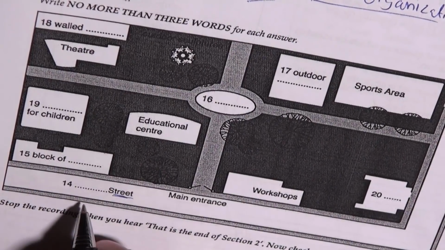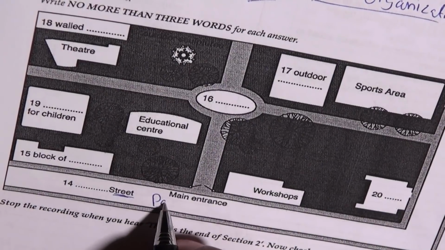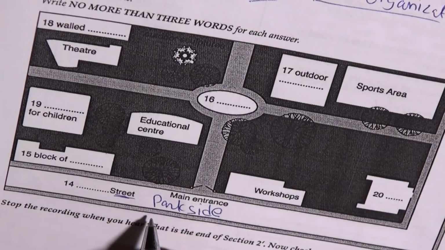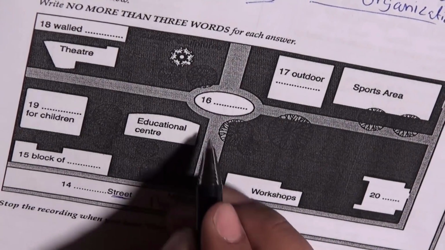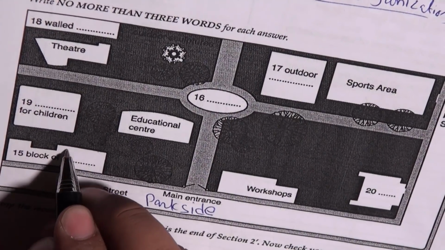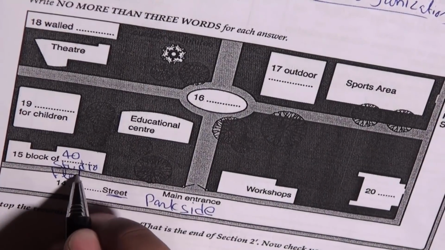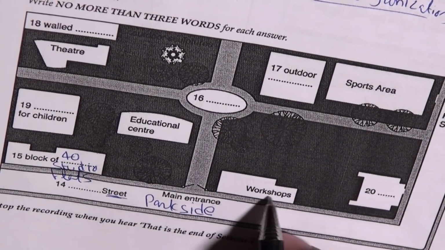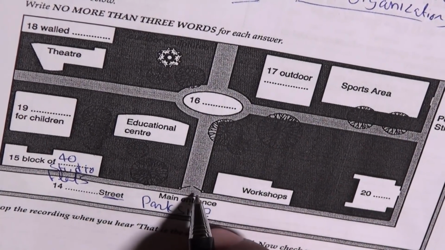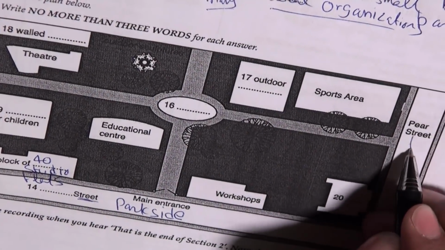If we start here at the bottom, you can see Parkside Street, where the main entrance to the park is. On the left of the entrance, in the bottom left-hand corner of the plan, there will be a block of 40 studio flats. On the other side of the entrance, there will be some workshops for local businesses. There will also be another entrance here on the top right, which leads into Pear Street.